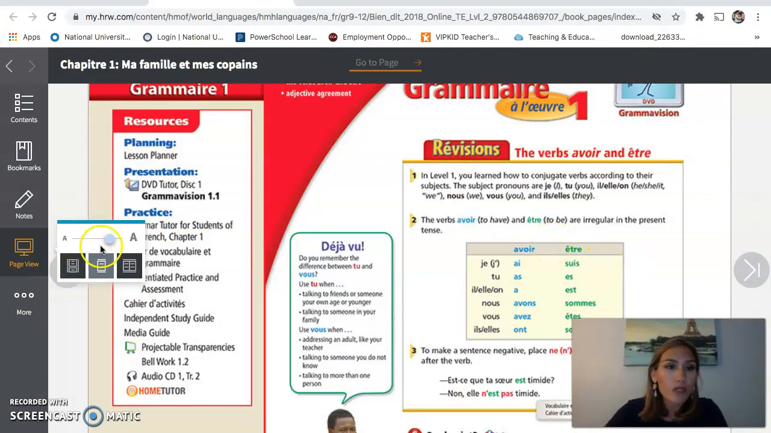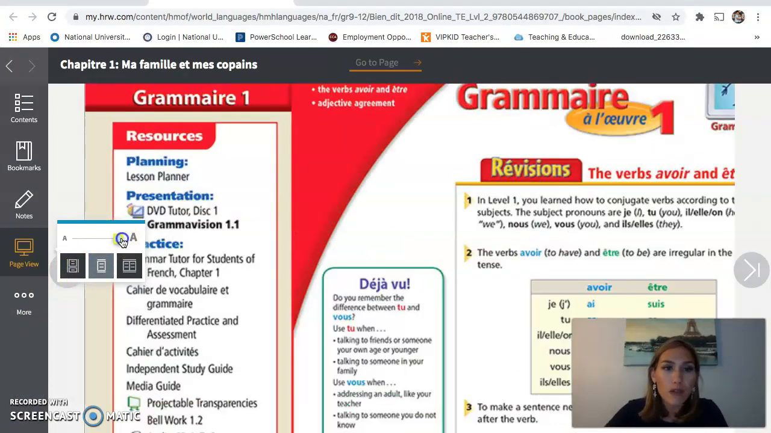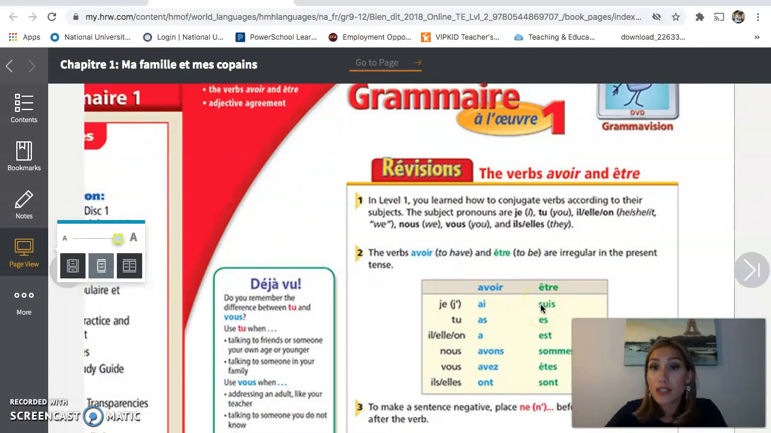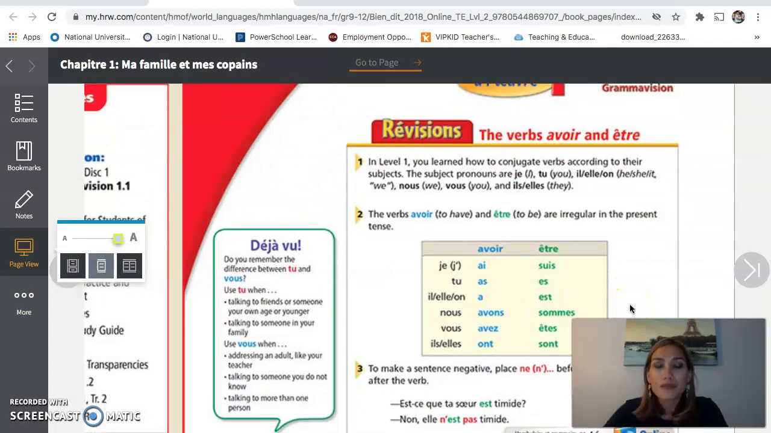So we're going to take a look in our book. If you would like to follow along, it is on page 10. And on page 10, it conjugates the verbs avoir et être for you. So if we take a look, here are the pronouns on the right. So our first pronoun is je, which means I. The second one is tu, which means you. Il, elle, and on, which means he or she.